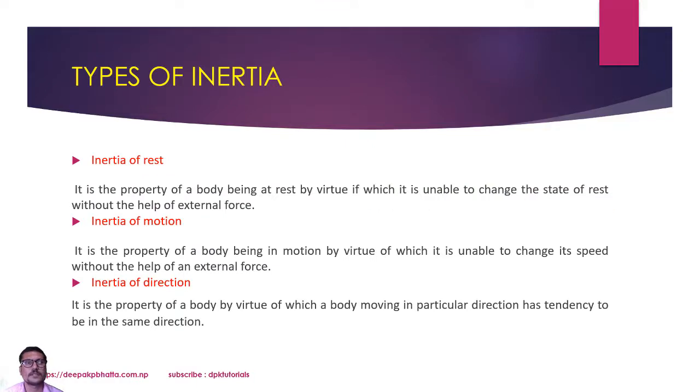Types of inertia. There are three types of inertia. Inertia of rest: a body which is at rest shows the inertia of rest. A body which is in motion shows the inertia of motion. And inertia of direction is the property by virtue of which a body moving in a particular direction has a tendency to continue in the same direction. When you strike a ball, a football or volleyball, in any direction, it only moves in that direction.